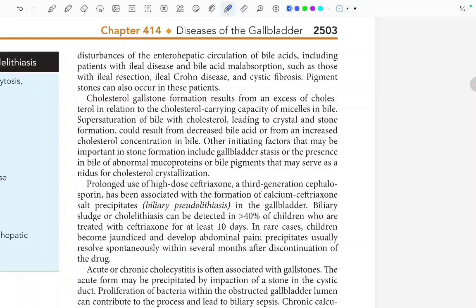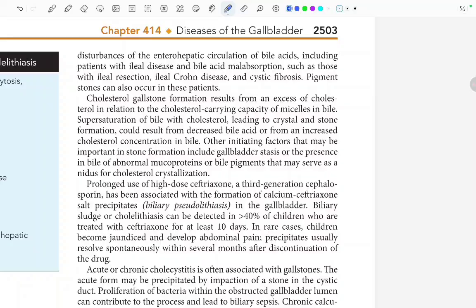Cholesterol gallstone formation results from an excess of cholesterol in relation to the cholesterol carrying capacity of the micelles in bile. Why does cholesterol gallstone formation occur? Because of excess cholesterol in relation to the cholesterol carrying capacity of the micelles. The micelles that are formed cannot carry all the cholesterol. So this leads to supersaturation of the bile with cholesterol, leading to crystal and stone formation.